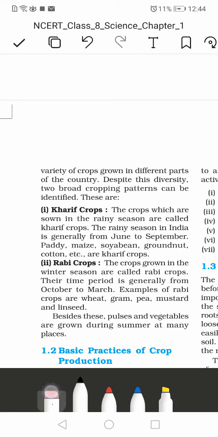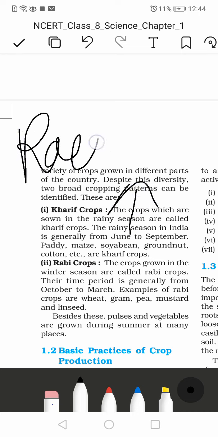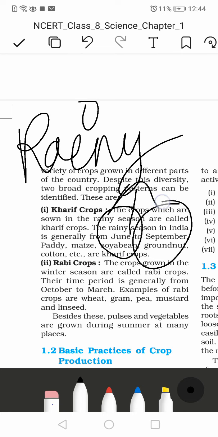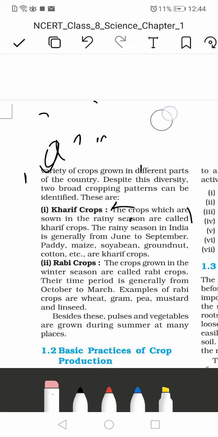There are more, but you won't need any more examples. All those are kharif crops. Remember these are grown in the rainy season, from June to September.